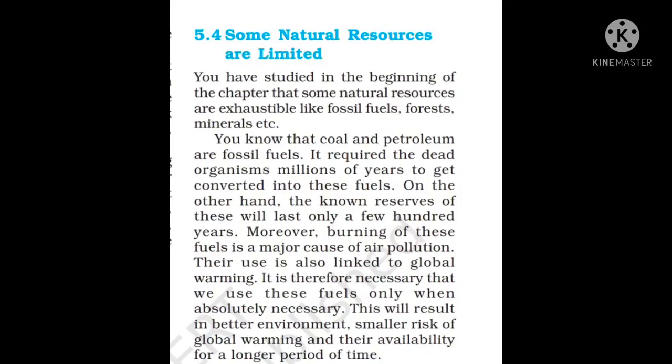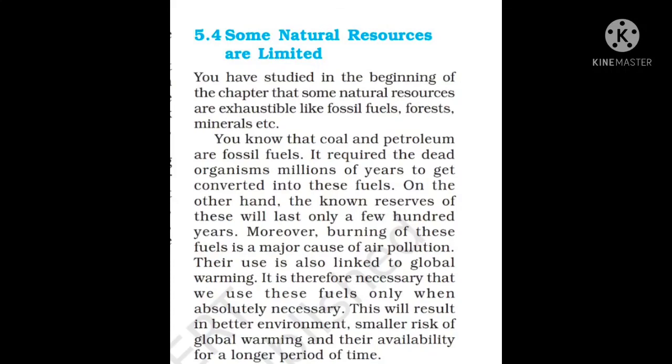It requires the dead organisms millions of years to get converted into these fuels. On the other hand, the known reserves of these will last only a few hundred years. Moreover, burning of these fuels is a major cause of air pollution. It is polluting the air. Their use is also linked to global warming.